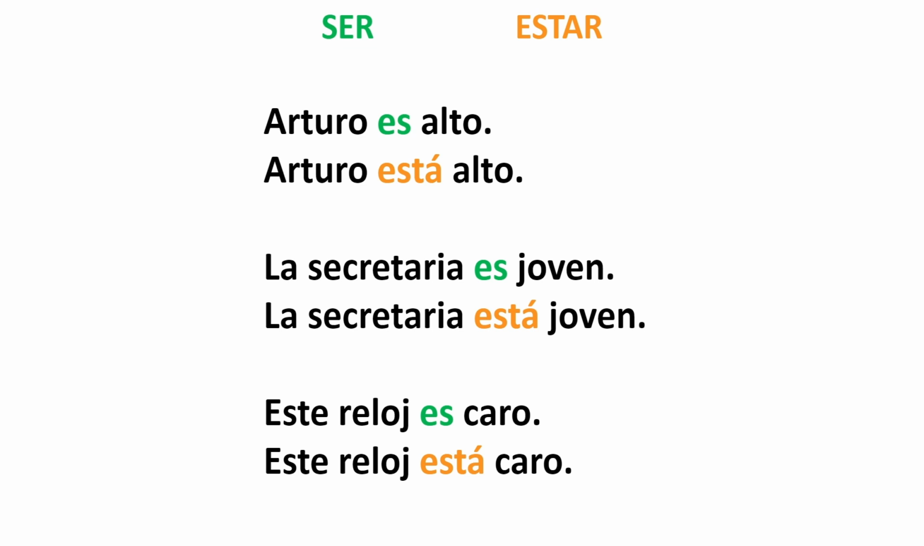She's young. Este reloj es caro. This watch or this clock is expensive. And este reloj está caro. If I say este reloj es caro, again, I'm objectively talking about that specific clock or watch. Maybe it is a Rolex, so by nature it is going to be an expensive watch. I'm defining that watch as being a luxury item. That's why I'm saying es caro.